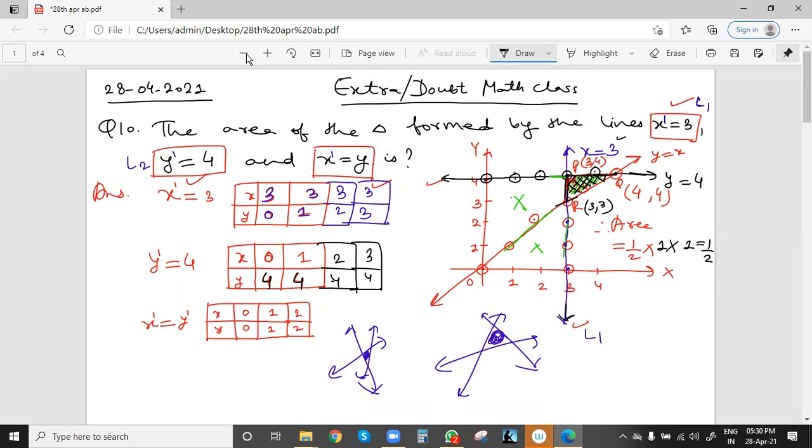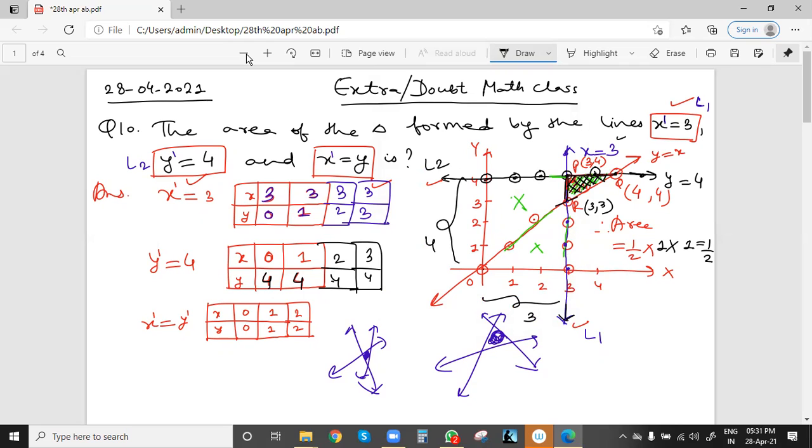So the points are x0 y4, x1 y4, x2 y4, x3 y4, x4 y4, x5 y4, x6 y4. y will always be 4. This is line L2. Also, x equal to 3 is a line parallel to the y-axis at a distance of 3 units. Similarly, y equal to 4 is a line parallel to the x-axis at a distance of 4 units.